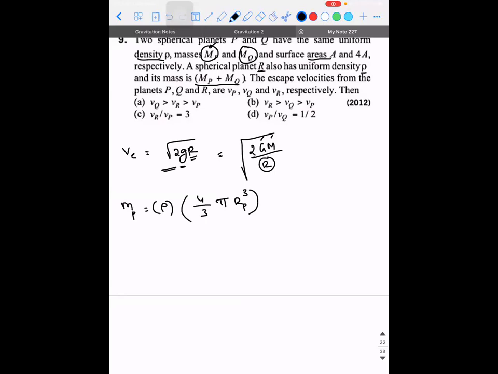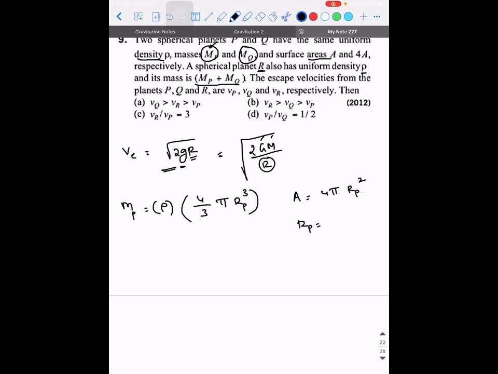Now how do we find the radius of P? Sir, A is equal to 4 pi rP square. Okay. With this, what are you going to do? Find rP from that, sir. Substitute in that equation.